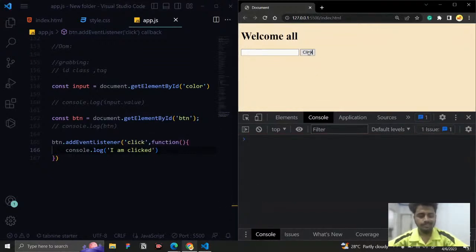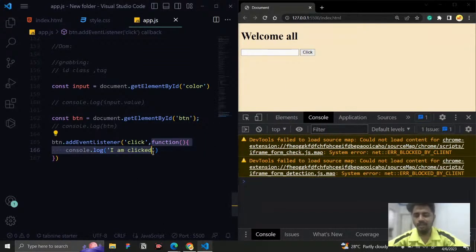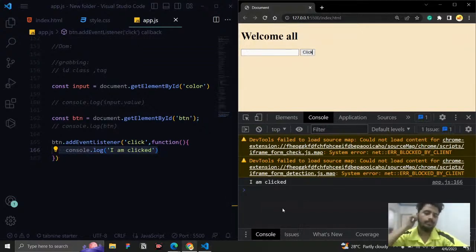Now the event listener is added to the button. If someone clicks the button, this function is going to be run, and in the function I just return console.log I am clicked. So if I click it, you can see we are getting I am clicked. So based on the interaction, if someone clicks, we are doing something. Now I don't want this I am clicked. If someone clicks the button, I need the value that the user entered in this input box.